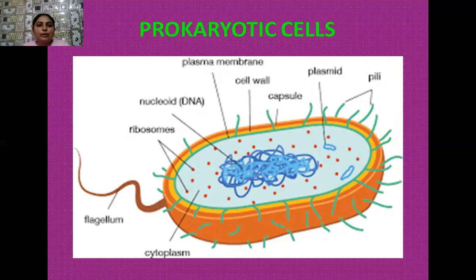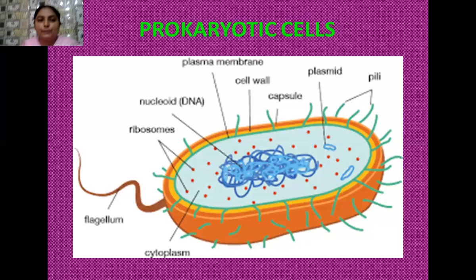And they are also involved in increasing the surface area of the plasma membrane. So these mesosomes, sometimes they have specific types of pigments present in them. And these specific pigment-containing mesosomes are known as the chromatophores. Now I'm going to tell you the locomotory organs of these bacteria or prokaryotic cells.